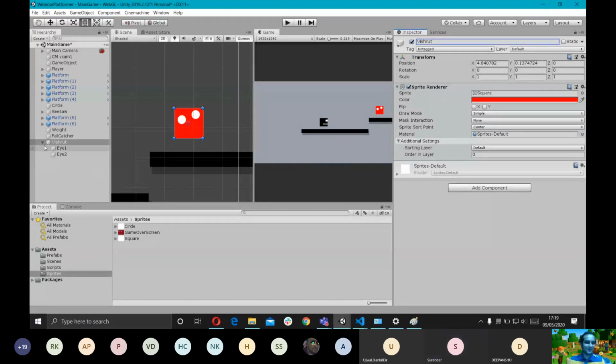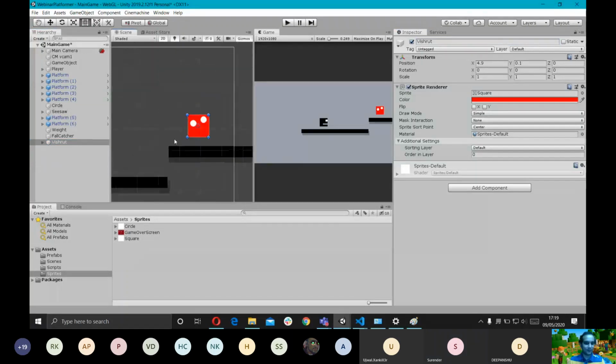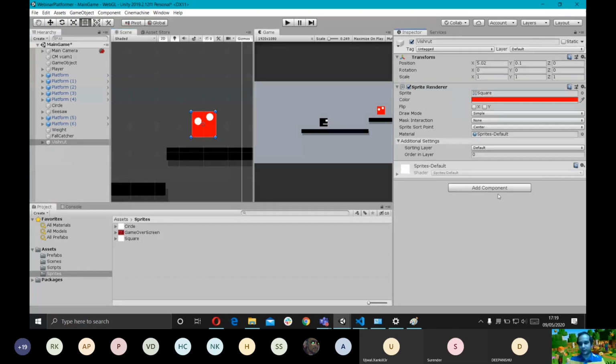Vishruth basically means someone who is known throughout the world, and the enemies in this game are very famous apparently. So again, the enemies will be moving, and physics will be affecting them, so I want to add a rigid body to it. Also, I'm going to change the order in layer right now because the eyes are going to disappear again if we don't. I just selected both of them at the same time because I'm only editing one component.